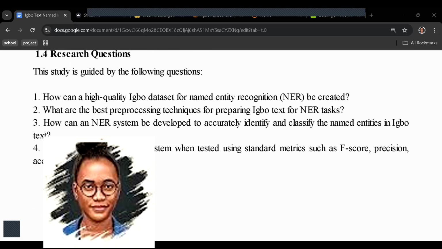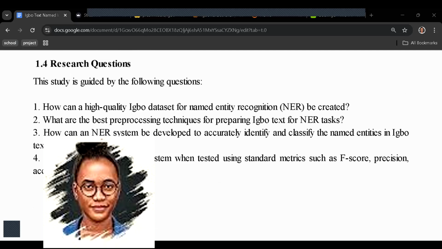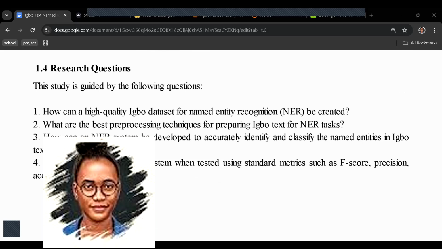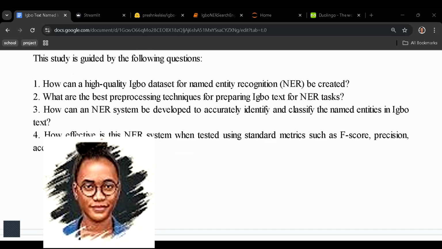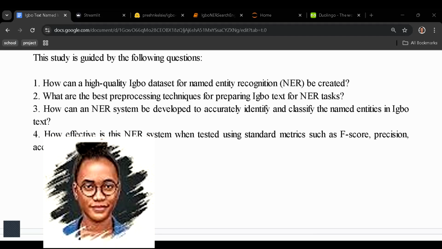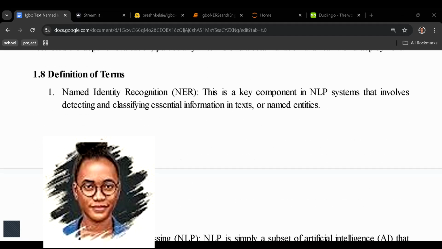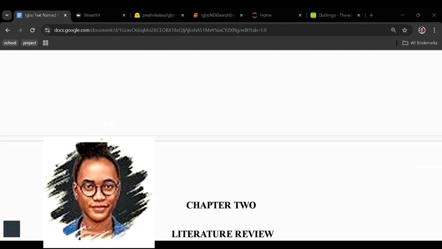Your research questions are also in line with your aims and objectives. How can a high quality Igbo data set for NER be created? What are the best preprocessing techniques for preparing Igbo text for NER tags? How can an NER system be developed to accurately identify and classify unique entities in Igbo text? And how effective is the NER system that we're going to create when tested using standard metrics like F-score, precision, accuracy, and recall? So read the rest of chapter 1 to get yourself acquainted with what we are going to be doing.